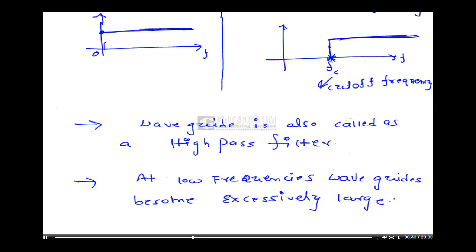That is, the size of the waveguide becomes more. So that's why generally it will not be used for low frequency operation. For low frequency operations we go for transmission lines, whereas at microwave frequencies, in the range of gigahertz, we use a waveguide to transmit energy from source to load. This is a very important point: a waveguide acts as a high pass filter.